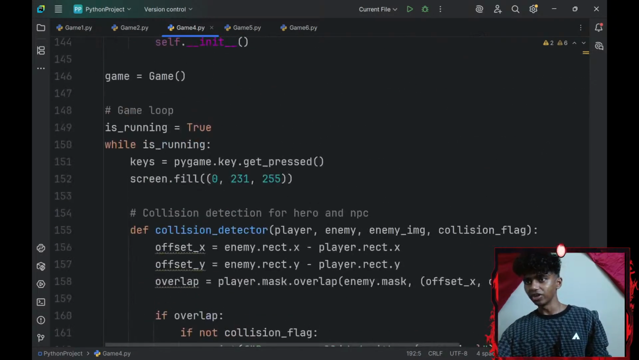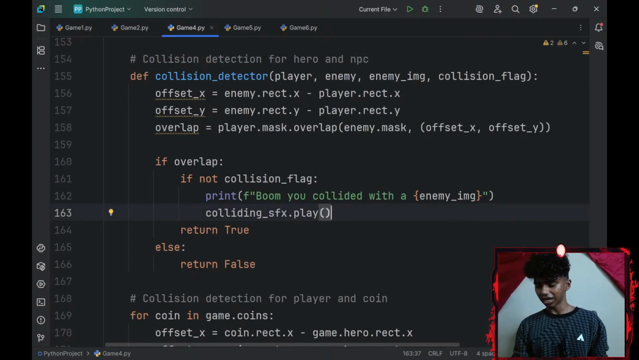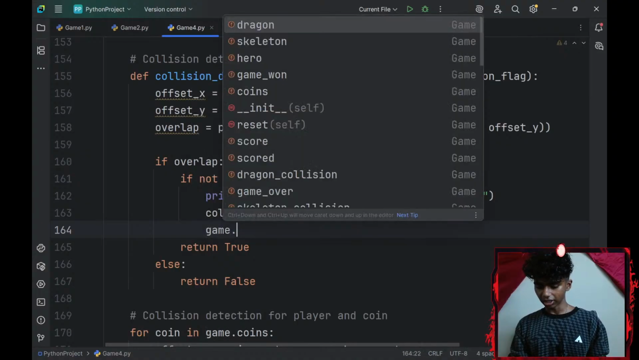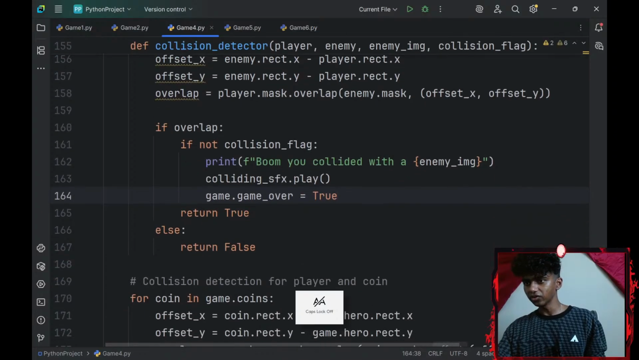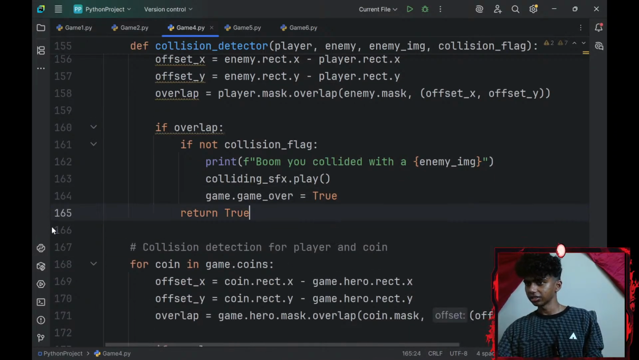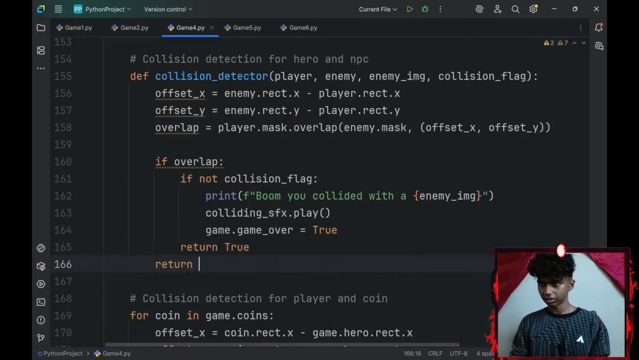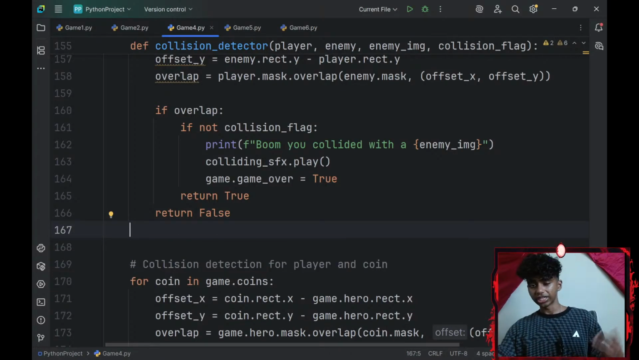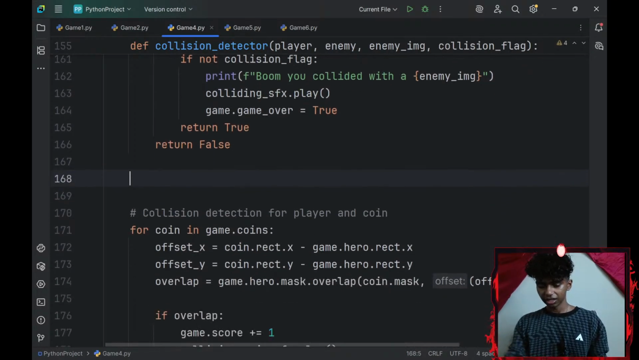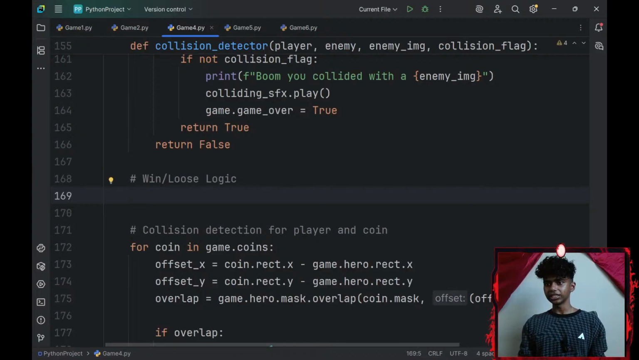And let me actually add the win/lose logic as well. If they collide, I play my sound effect and game.game_over equals true. And if I do that, I might not need my else. Okay, return true, return false. There, that actually makes much more sense. Okay, and then before my collision detection for player and coin, let me add a win/lose logic comment.